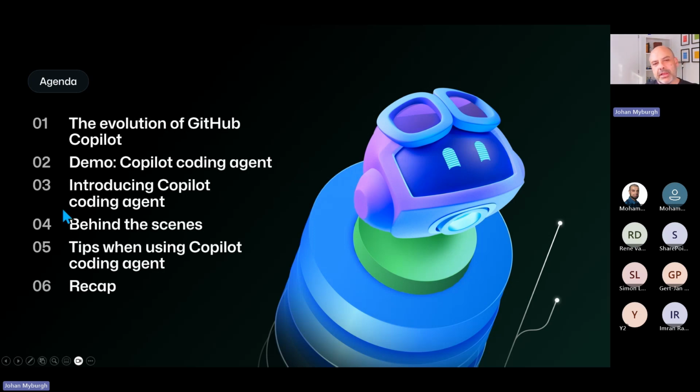Then we'll talk about the coding agent and the agent mode around that, and then look at what this is doing behind the scenes for Microsoft. Then some tips about Copilot when using the coding agent, and we'll end off with a recap. Please, if you have any questions during this time, I'm more than happy to take them. You can interrupt me at any given time.